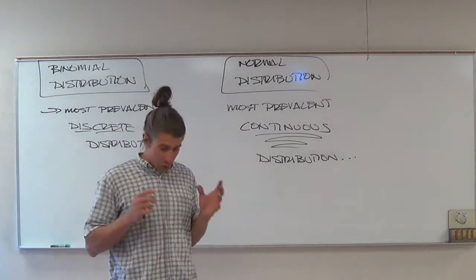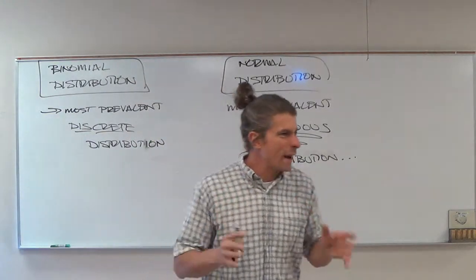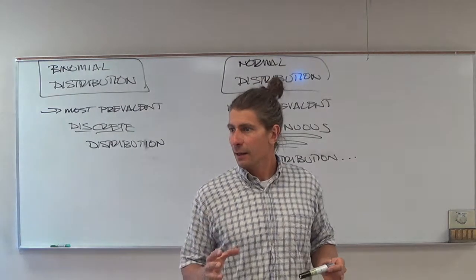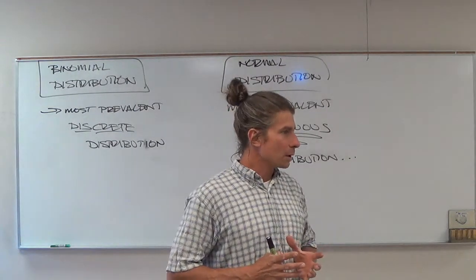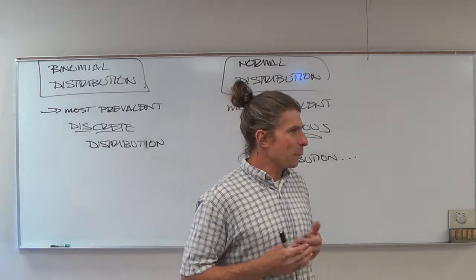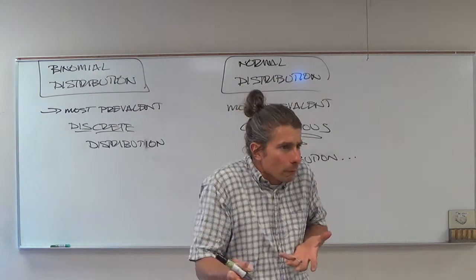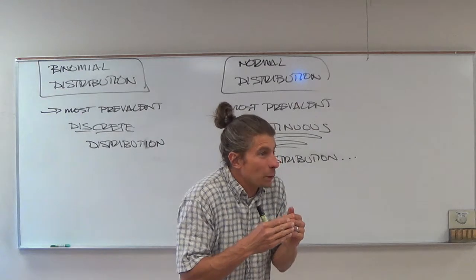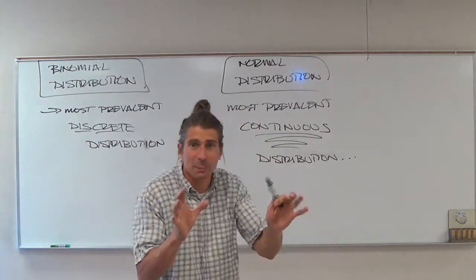If I asked you for the smallest x, so let's go with weights of a 15-gallon gas tank, and I put smallest x value. I mean, technically speaking, it would be 0, I guess. But then what would the largest x value be? And what would the next one bigger than 0 be? See, this is a problem. This is a bit of an issue.